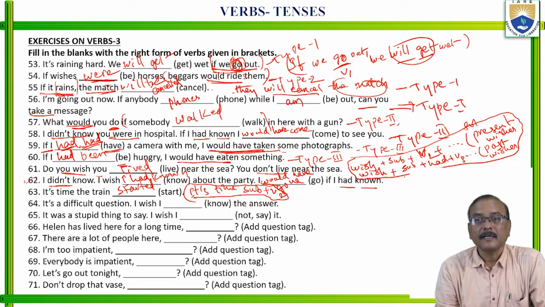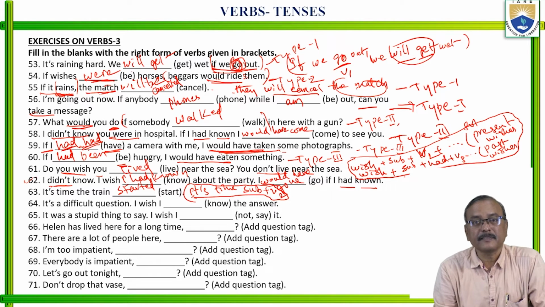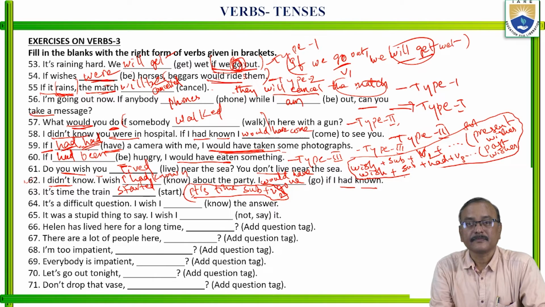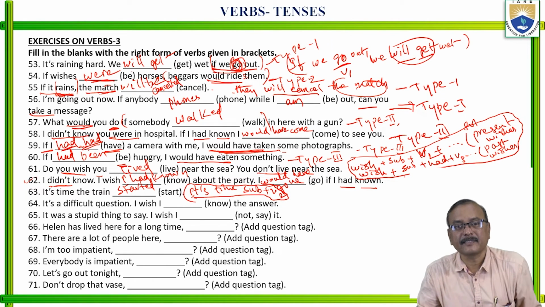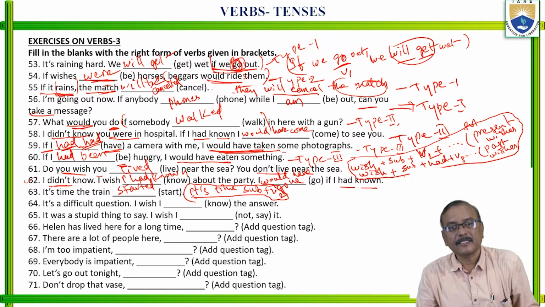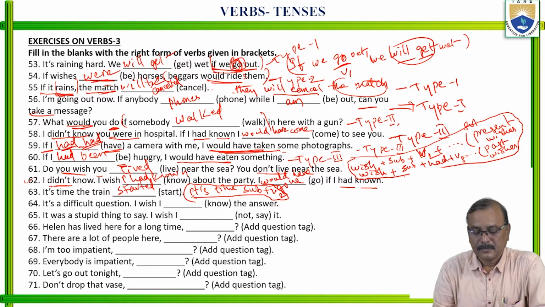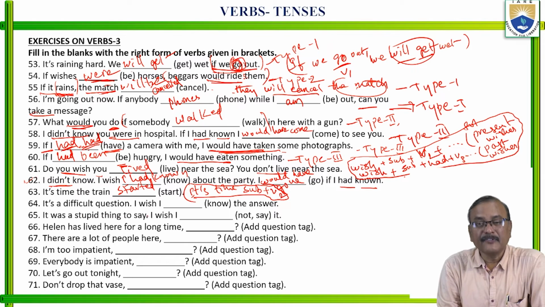Okay, it's time or it's high time is always followed by subject plus V2 form. It's time the train left. It's time the train started. It means already late. That's why here we have to say it's time the train started, not to start.